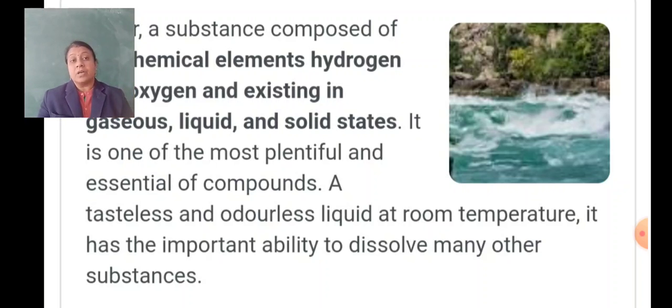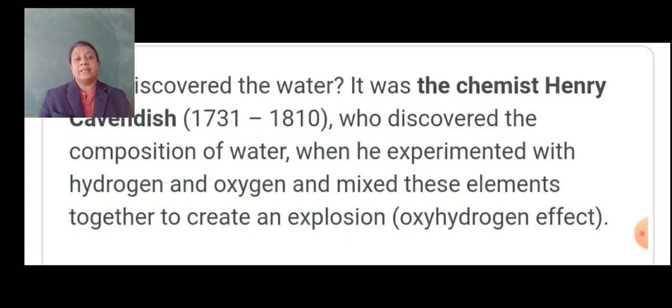So what is water? Water is not an element. It is a compound made up of 2 elements, that is hydrogen and oxygen. Now the question arises, who discovered water? It was the chemist Henry Cavendish. Who is Henry Cavendish? He lived from 1731 to 1810.